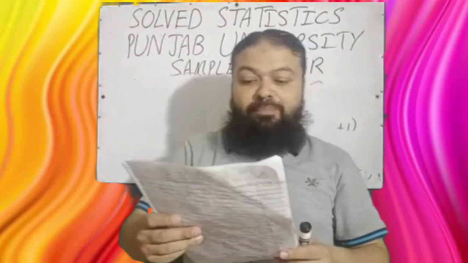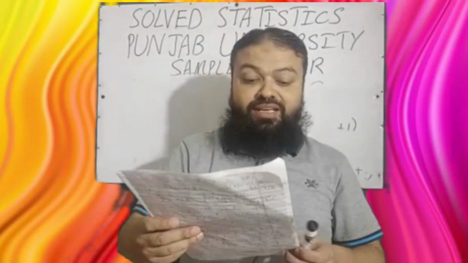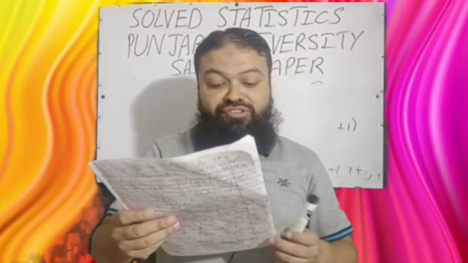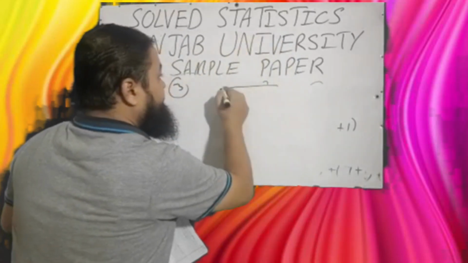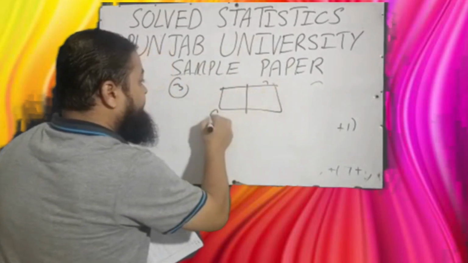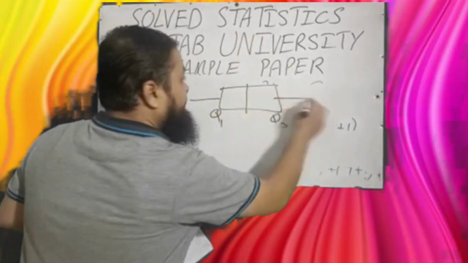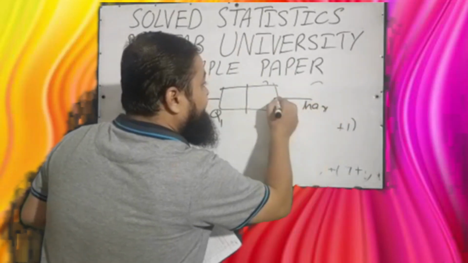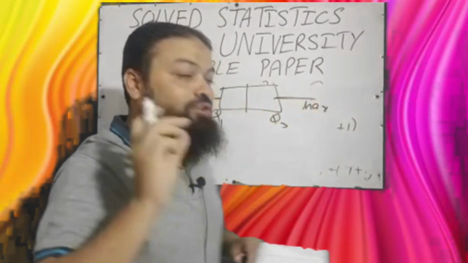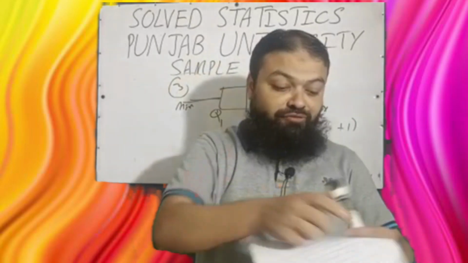Question number 3. A box plot contains how many whiskers? A very important concept. A exactly 2, B at least 2, C at most 2, D only 1. Dear students, box plot. Here we have Q1, the first quartile, Q3. Here is the minimum value, and here we have maximum value. These are the 2 whiskers. A box plot contains exactly 2 whiskers. Please keep in mind.